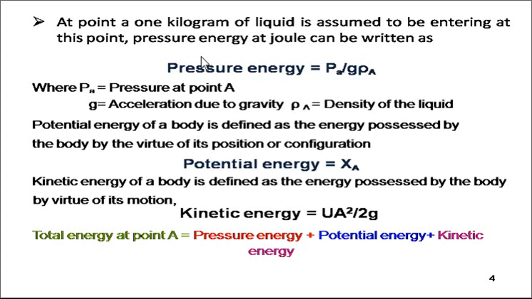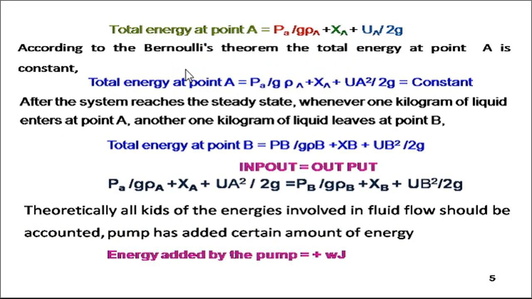So when we consider the sum of all, the total energy required at point A is equal to pressure energy, that is Pa, plus potential energy plus kinetic energy. All three summed together equal the energy requirement at point A to flow the liquid through that pipe. So in total, the energy requirement at point A can be depicted by the equation Pa upon g into rho A plus XA plus UA square divided by 2 into g. Now what does it indicate? You should consider here UA square.